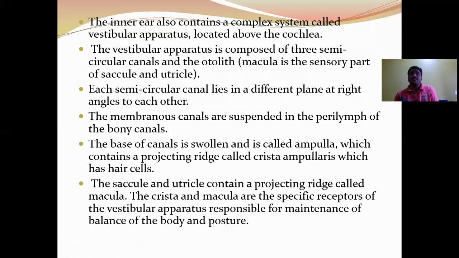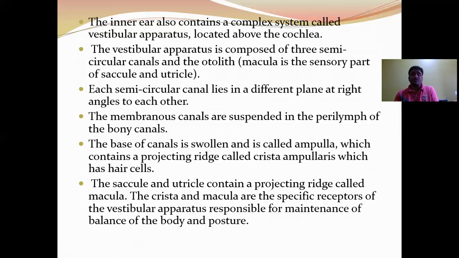The base of each semicircular canal is swollen and called the ampulla, which contains a projecting ridge called the crista ampullaris, and the crista ampullaris consists of sensory hair cells and supporting cells. The semicircular canals are responsible for maintenance of the body balance.